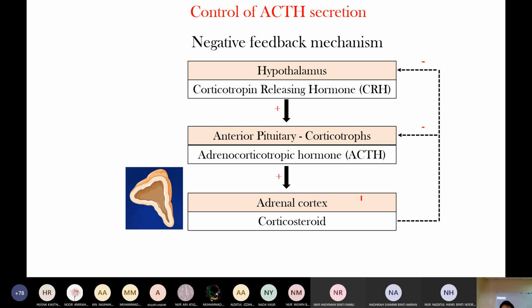Okay, now ACTH, adrenocorticotropic hormone. The hypothalamus produces corticotrophin releasing hormone, CRH. This CRH acts on the anterior pituitary to produce ACTH. This ACTH acts on the adrenal cortex to produce corticosteroid. As usual, there is negative feedback: excess corticosteroid acts on the anterior pituitary and on the hypothalamus. That is the same as the primary and secondary I just explained.